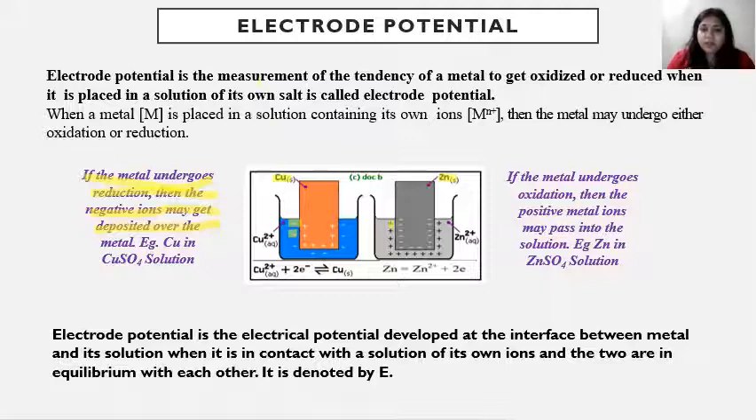Whenever this happens, after some time an equilibrium is established between the electrolyte and the electrode. At this equilibrium position, some potential is developed between the solution layer and the electrode layer. This potential difference is known as the electrode potential. So electrode potential is the electrical potential developed at the interface between metal and its solution when it is in contact with a solution of its own ion. So this is the electrode potential.